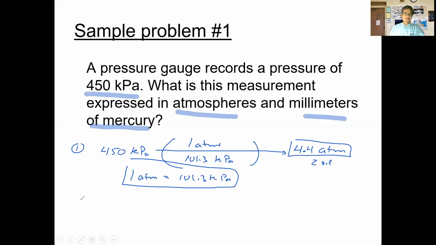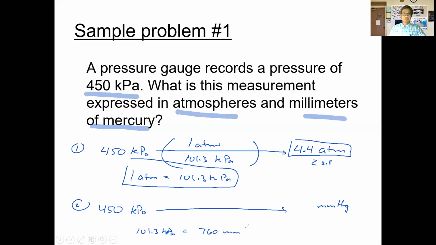Let's go ahead and do the second conversion. In the second conversion, we are still converting 450 kilopascals, and we want to change that to millimeters of mercury. What relationship will we take advantage of here? Well, we know that 101.3 kilopascals is equal to 760 millimeters of mercury.